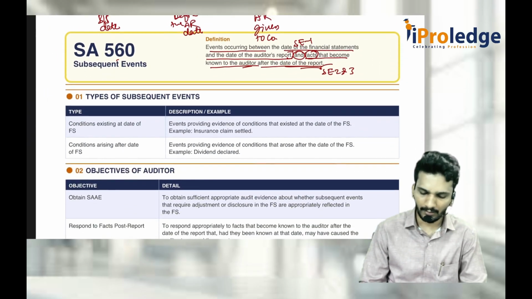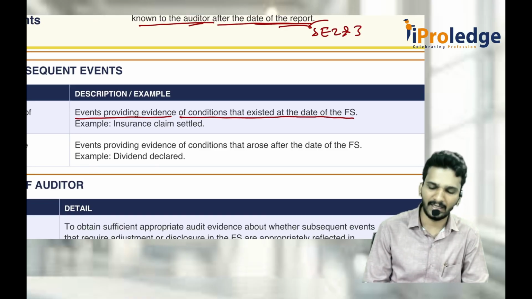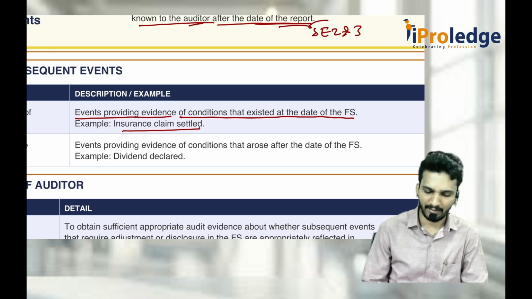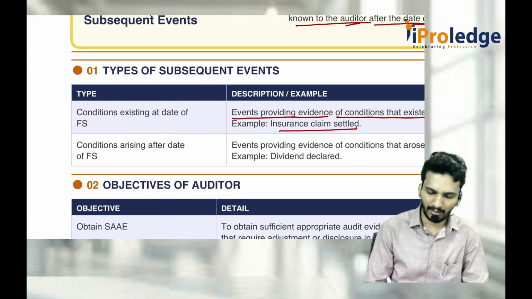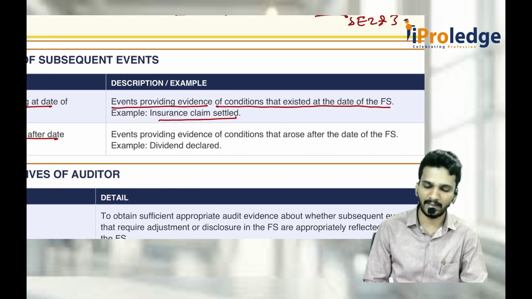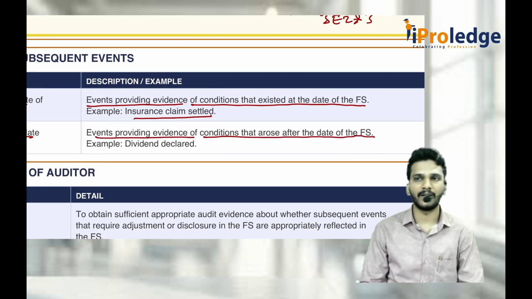Now, they tell that there are events providing evidence of conditions that existed at the balance sheet date of the financial statements, for example, insurance claim settled, etc. That is, conditions existing on the date of financial statements and conditions arising after the financial statements. I think it is AS 4 part, not given here. Then, events providing evidence of conditions that arose after the date of balance sheet.